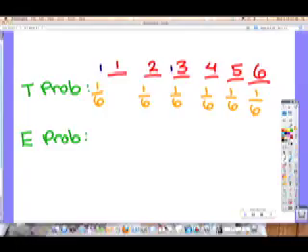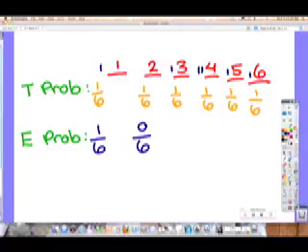What did we get for the 4s? 2 out of 6. What did we get for the 5s? And what did we get for the 6s? Okay, compare theoretical to experimental. Were we close? Yeah, we were close. Guys, how do you make them almost exactly the same? This is how you'll make any theoretical get really close to experimental. You keep going. We keep rolling, we keep marking. Eventually those will get closer and closer and closer.